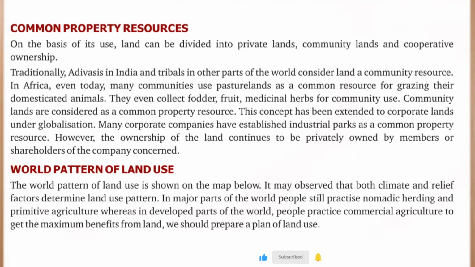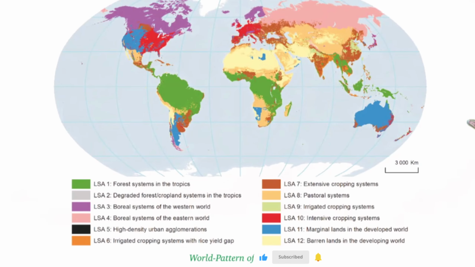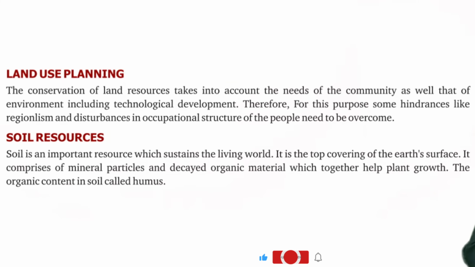It may be observed that both climate and relief factors determine the land use pattern. In major parts of the world, people still practice nomadic herding and primitive agriculture, whereas in developed parts of the world, people practice commercial agriculture to get the maximum benefit from land. We should prepare a plan of land use. In this map, we can see the world pattern of land use planning.